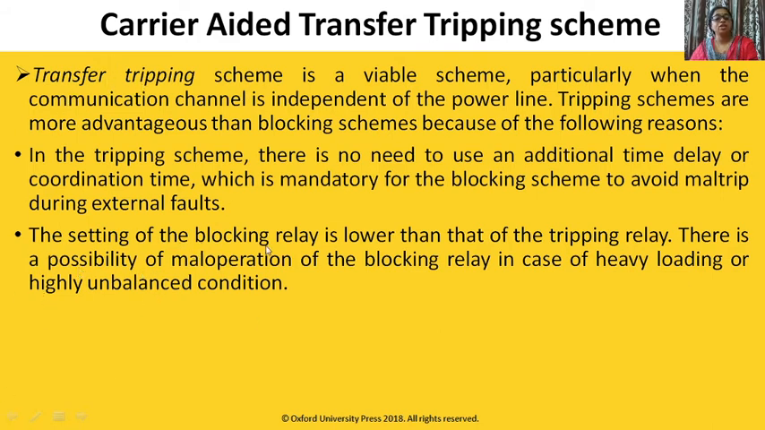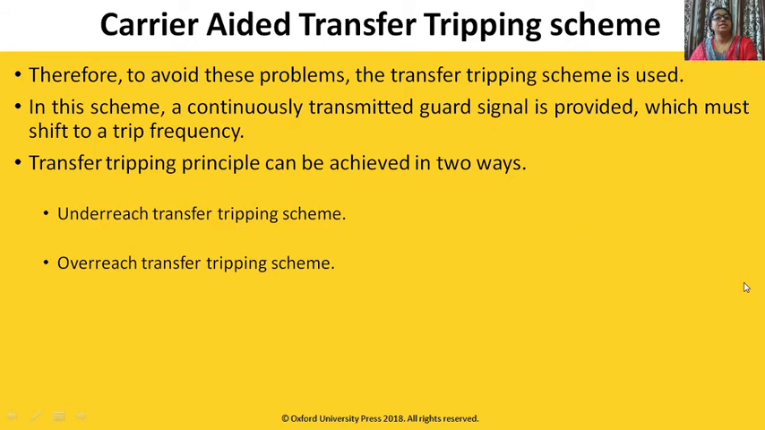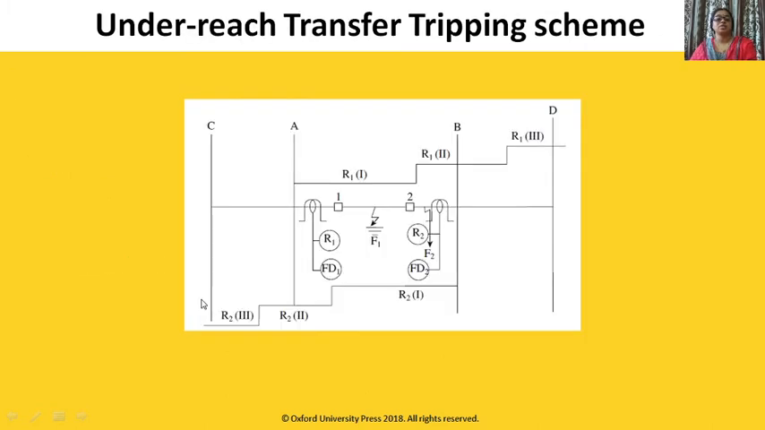The setting of the blocking relay is lower than the tripping relay. There is a possibility of mal-operation of the blocking relay in case of heavy loading or highly unbalanced condition. Therefore, to avoid this problem, the transfer tripping scheme is used. In this scheme, we have the underreach transfer tripping scheme and the overreach transfer tripping scheme.